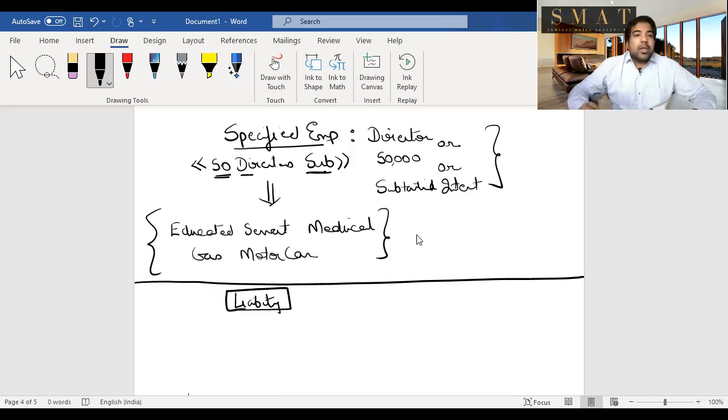The master is paying. If he's paying your liability, guys, if today you pay my credit card bills, is it not a benefit for me? Hence, if the liability of the slave is paid by the master, then in that case, this will also be a perquisite. Just take the most common one which comes in the exam. The professional tax of the slave is paid by the master. If it's paid by the master, it will be added to the perquisite.